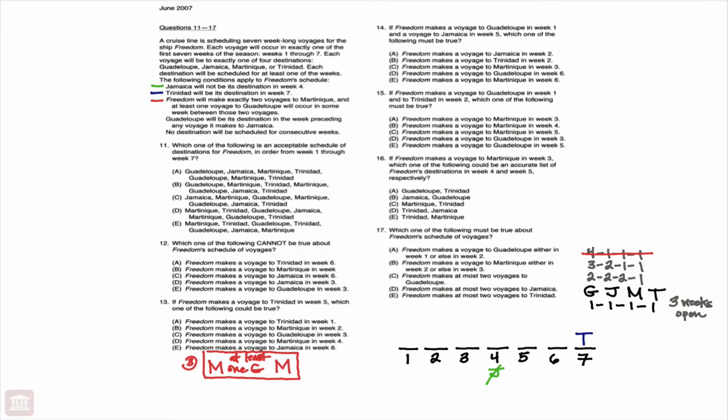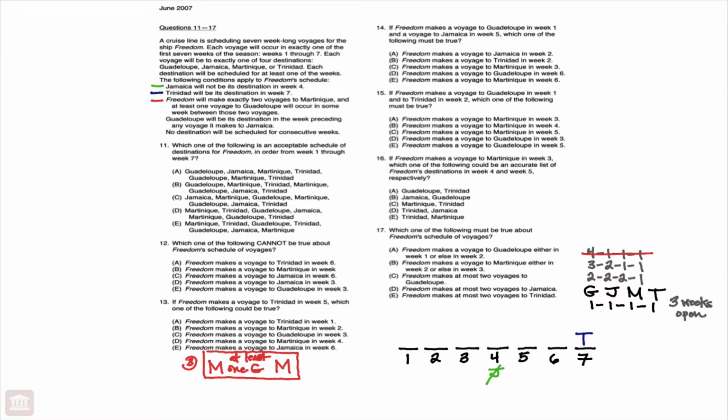Now keep in mind, we cannot make certain deductions here. For example, you cannot conclude based on the fact that Trinidad is 7th that Martinique cannot appear 5th. Because again, if Martinique appeared 5th, as long as the other Martinique appears 3rd or earlier and Guadalupe is in between them, it's still fine. So we can't do anything with that rule.